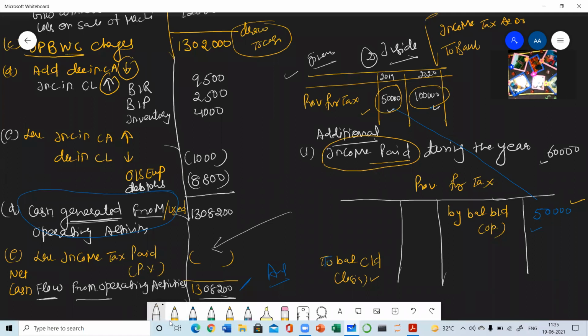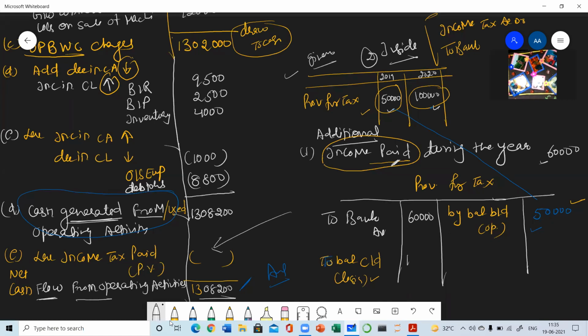Now you need not pass a journal entry. To make you understand, I have explained this journal entry. You have to write it directly to bank. Please don't pass any journal entry; for your better understanding, I have passed it. So now I have posted it to the bank account. So what is the amount? Income tax paid, 60,000.